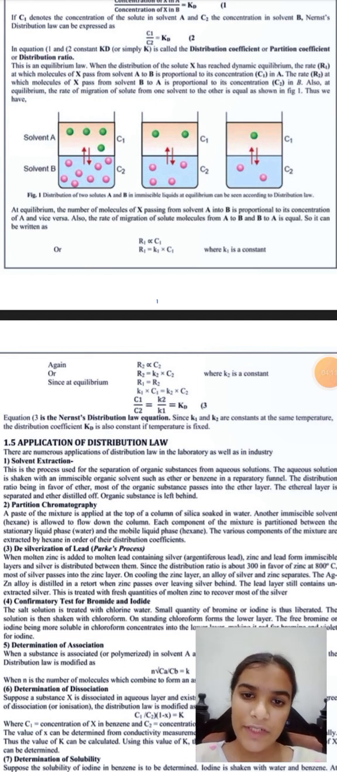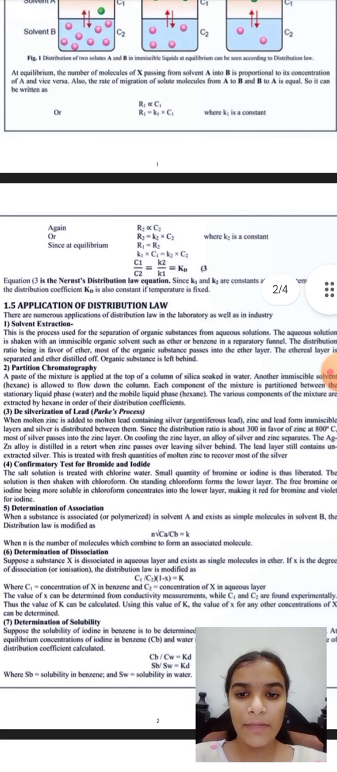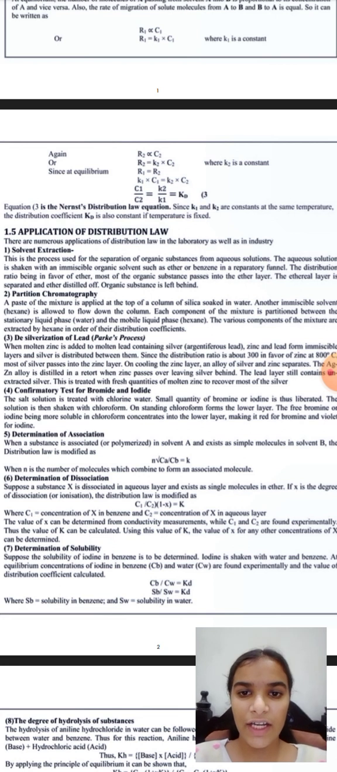Again, R2 is directly proportional to C2, where R2 equals K2 into C2, where K2 is also a constant. Since at equilibrium R1 equals R2, K1 into C1 equals K2 into C2. So C1 upon C2 equals K2 upon K1 equals Kd. This is our equation 3. Equation 3 is the Nernst distribution law equation. Since K1 and K2 are constant at the same temperature, our distribution coefficient Kd is also a constant if temperature is fixed. Application of distribution law.